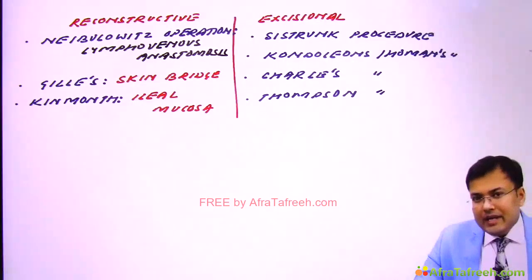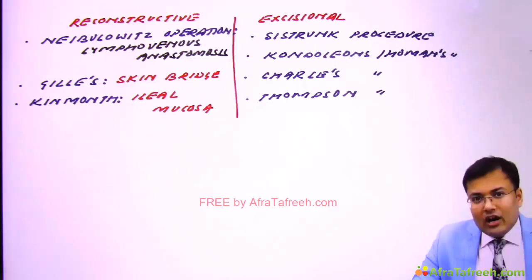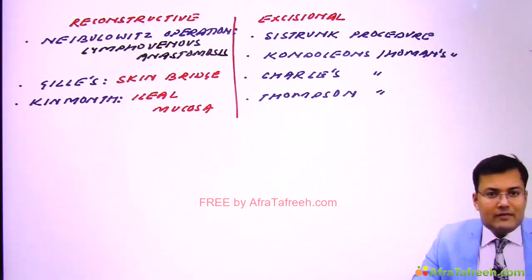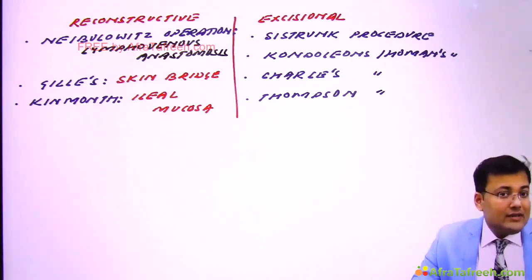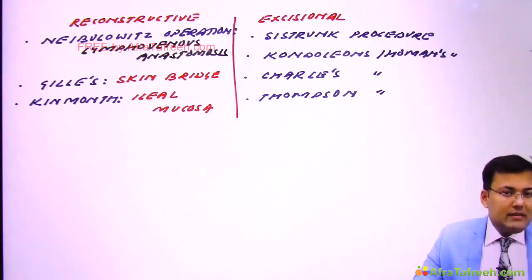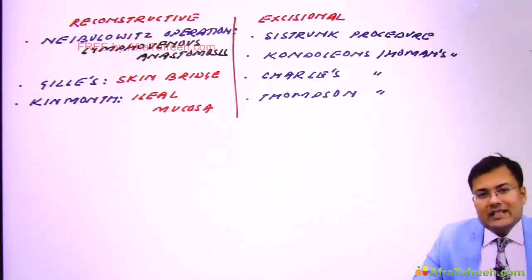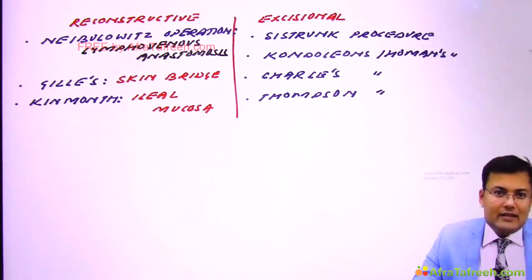We discussed hemangioma many times, and hemangioma is in relation to blood vessels. So the lymphatic analog of hemangioma of blood vessels is known as lymphangioma. Clear? We discussed hemangioma is of two types, capillary and cavernous. Similarly, lymphangioma is also of two types: capillary lymphangioma and cavernous lymphangioma.